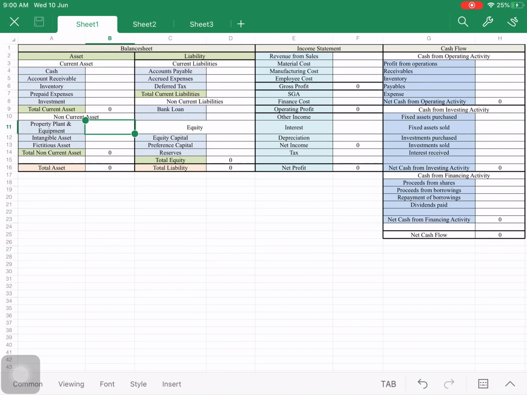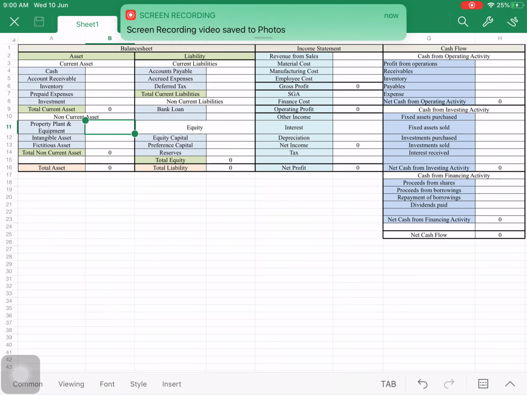Okay friends, let's start the example. This is the ideal situation where there is nothing, meaning the company has just started, and I have shown the balance sheet, income statement and cash flow side by side, so that we can understand it very easily.